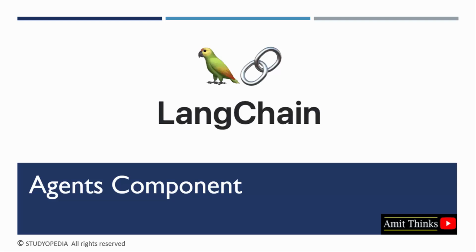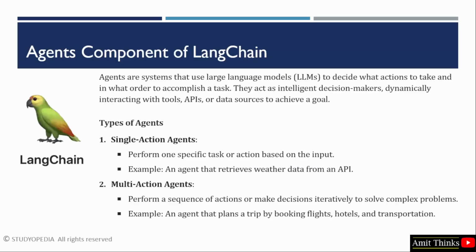In this lesson, we will understand the agents component of LangChain. Let us see. Agents are AI-powered systems that use LLMs to decide which actions to take. They act as intelligent decision makers that dynamically interact with tools, APIs, or data sources to achieve a goal.